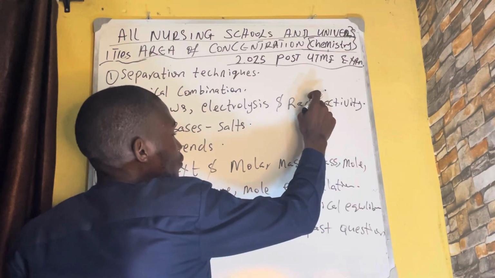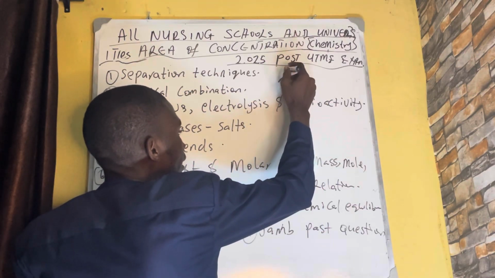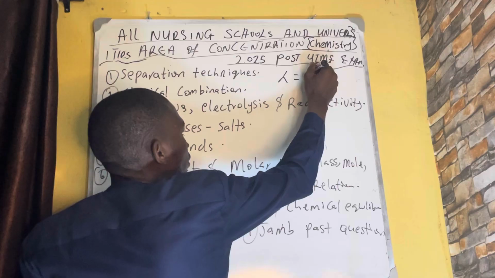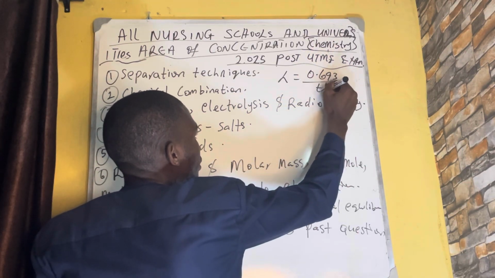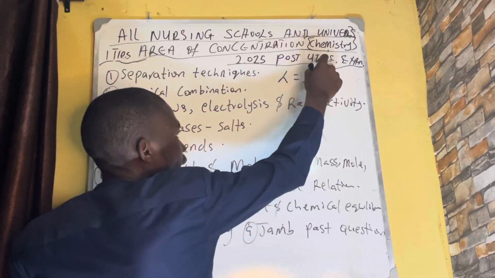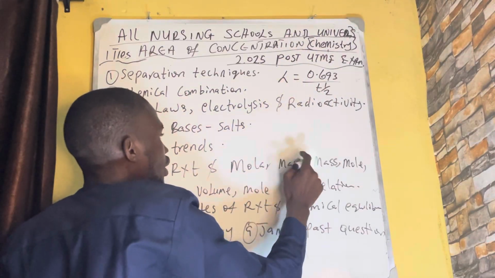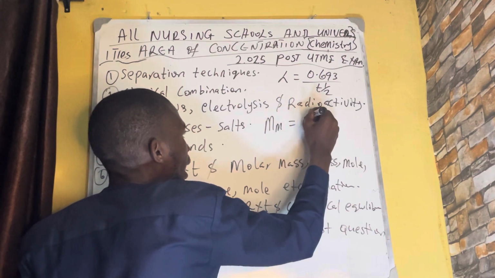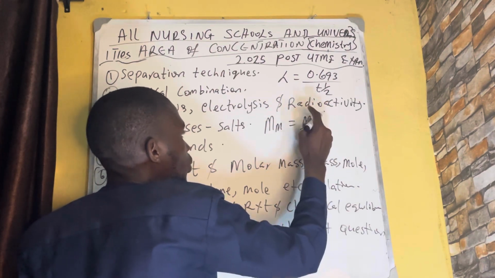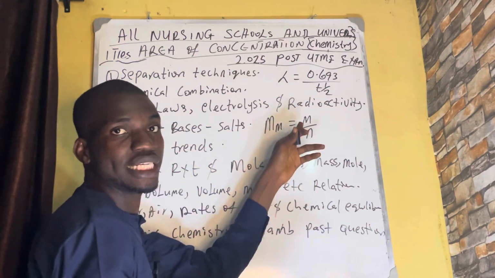For this one now, let me do this one for you. Decay constant equals 0.693 over half-life. You understand? So when they give you one, you can substitute and get the other one. For molar mass, the relationship between these three is molar mass equals mass over mole. Whichever one they give you, you substitute and get the answer for the other.